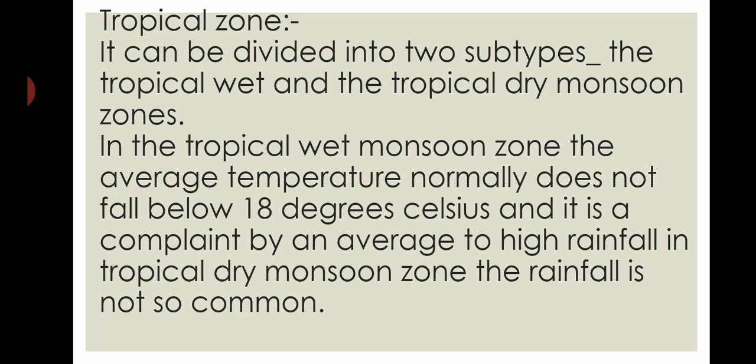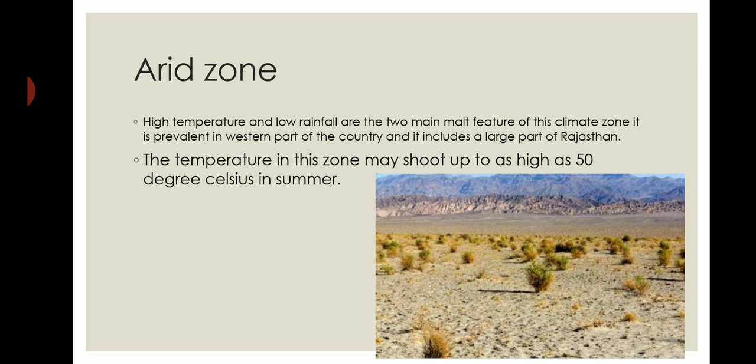In tropical dry monsoon, the rainfall is not so common. That is why it is called tropical dry. Arid zone: high temperature and low rainfall. These are the two main features of this climate zone, and a large part of Rajasthan is included in this zone. The temperature of this zone may shoot up as high as 50 degrees Celsius in summer. Days are very hot in this region and nights are very cold.